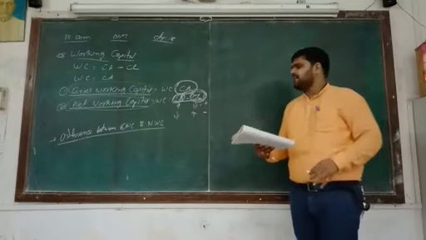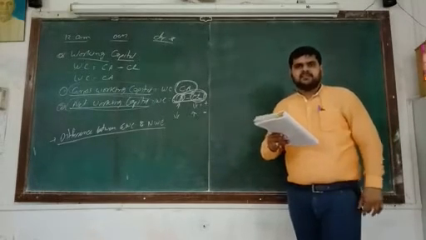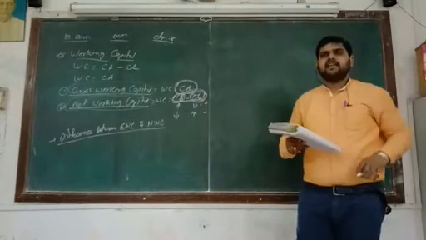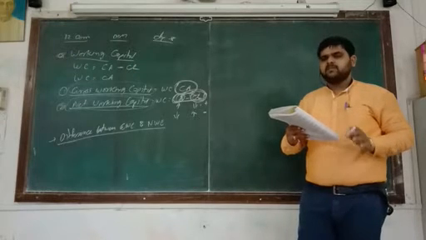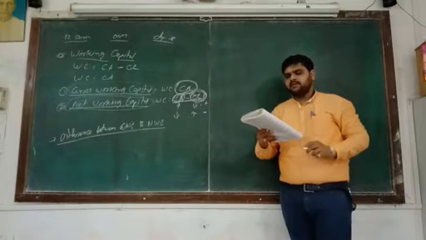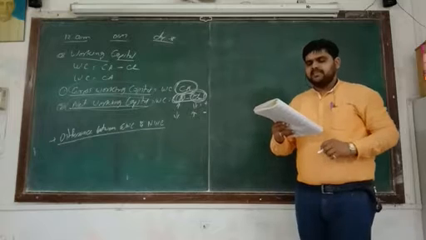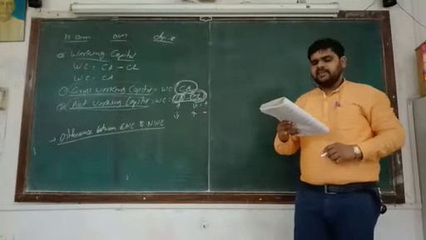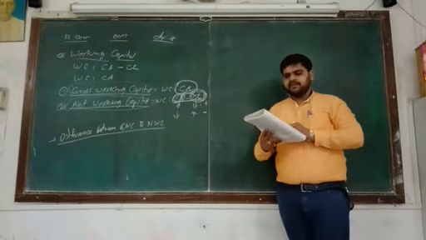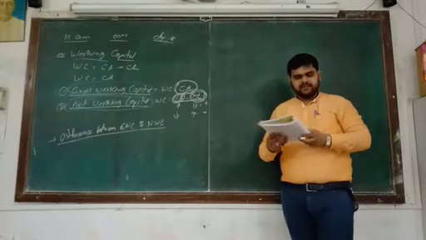Okay, so this fourth point is included among the different points which show the difference between gross working capital as well as net working capital. How many points are there? 4. Number 1, meaning. Number 2, liquidity position. Number 3, financial position and measurement. And number 4, increase in current liabilities. So this is all about the difference between gross working capital as well as net working capital.